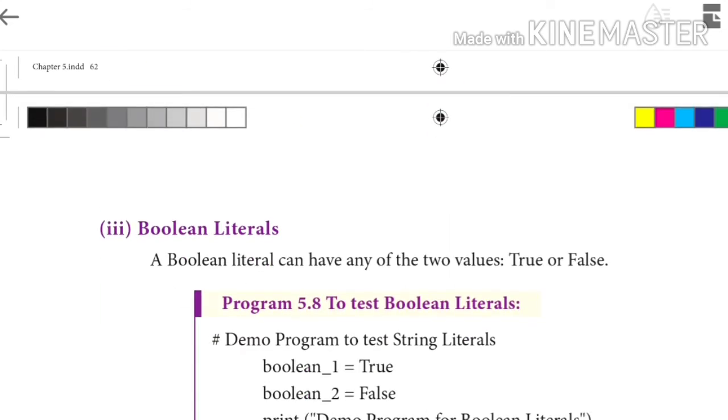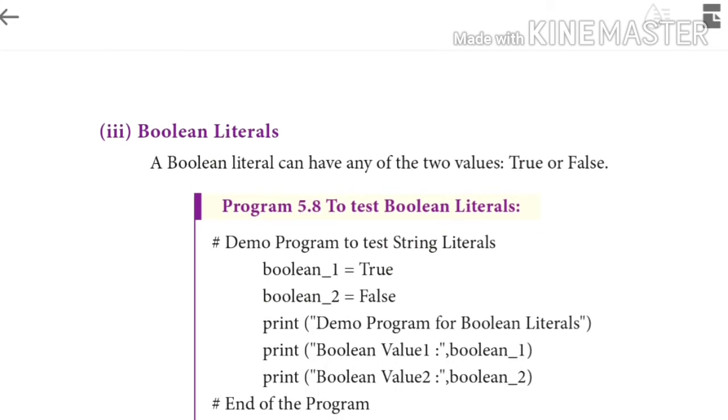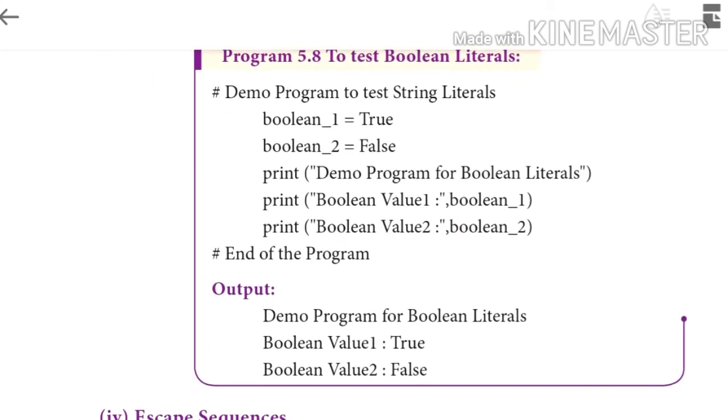Next one, Boolean literal. A Boolean literal has two values, so we can get either true or false. This is called Boolean. This is a program to test the Boolean variable, and we get the output.